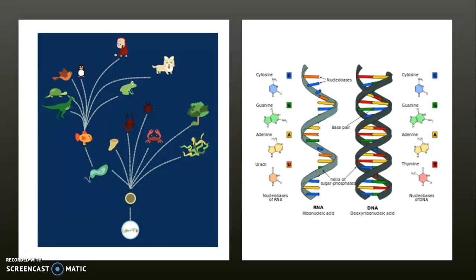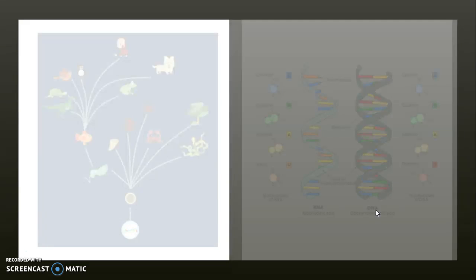Alright, so the RNA world hypothesis suggests that life on Earth began with a simple RNA molecule that could copy itself without help from other molecules. DNA, RNA, and proteins are central to life on Earth. RNA can drive chemical reactions like proteins and carries genetic information like DNA. Because RNA can do both these jobs, many scientists think life as we know it began in an RNA world without DNA and proteins. So here is an image of life on Earth beginning with a simple RNA molecule that can copy itself. And then here's just an image of RNA and DNA side by side.